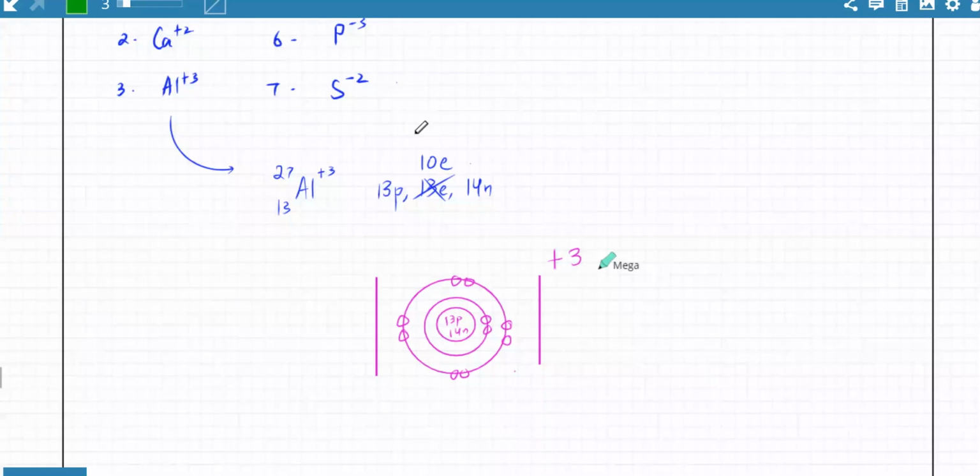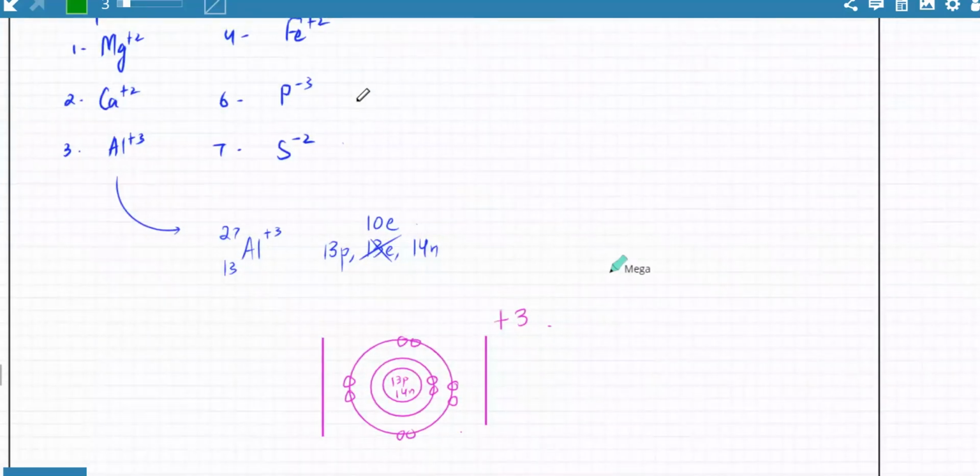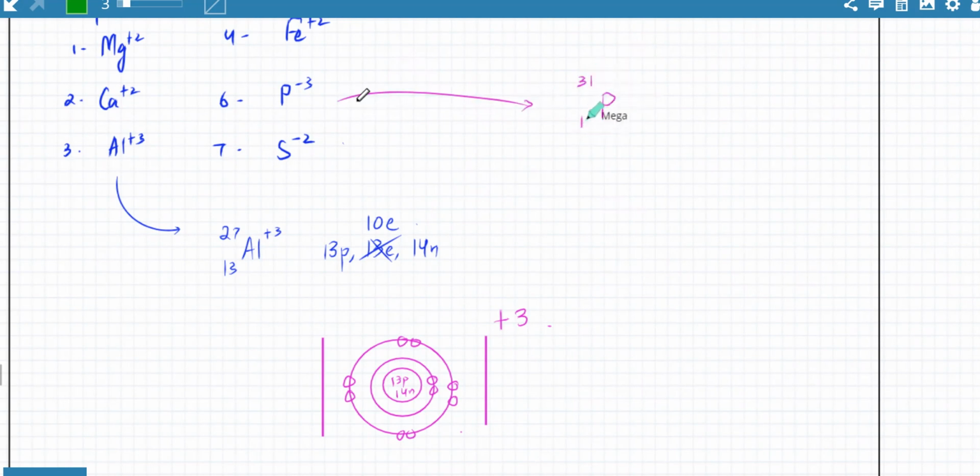And similarly, you have negative ions. You've got S-2. So let's do P-3. What would P-3 look like? P is 31 and 15, I think. So it's 15 protons and it's 15 electrons and it's 31 minus 15, 16 neutrons.